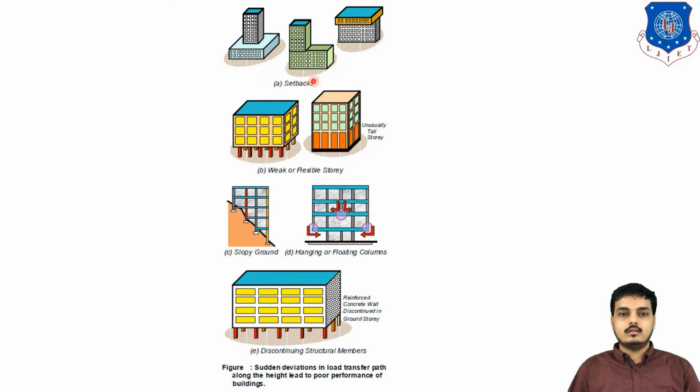Next, look, setbacks. If this kind of plan or building elevation is there, it looks good, fine. But during the earthquake, our structural engineer will get into problems, as this will not perform in a better way.